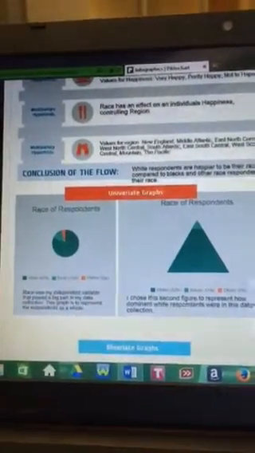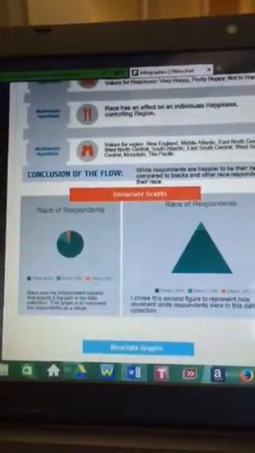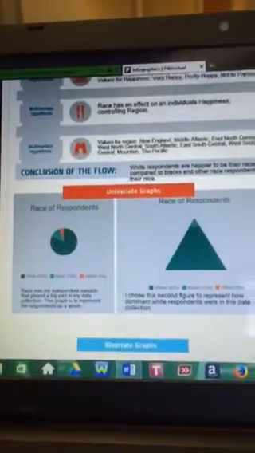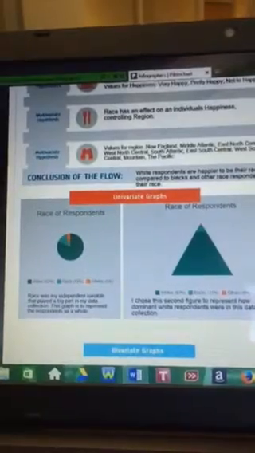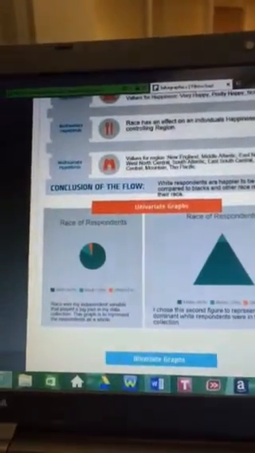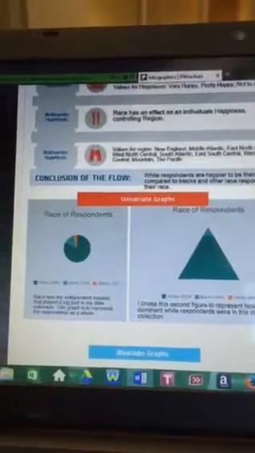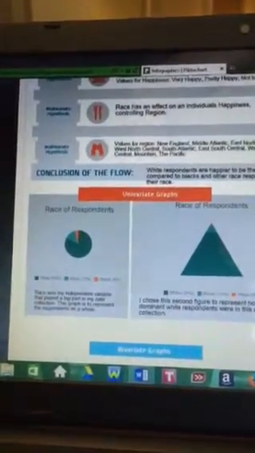The graph on my left is a pie chart. I chose this pie chart because I want to show race as a whole. The chart to my right, I chose this chart because I want to show how dominant white respondents were in this data. I think this explains why most of the white respondents had the higher percentages in each one of the data.